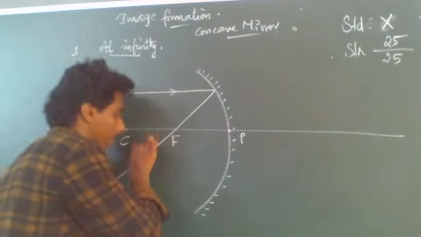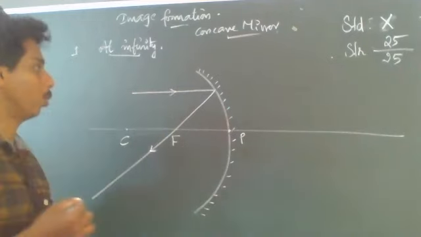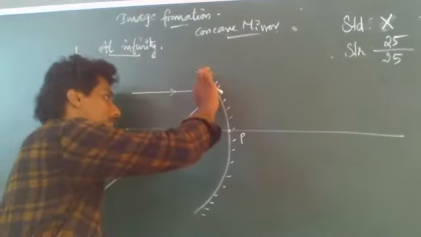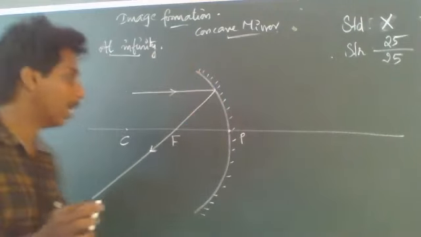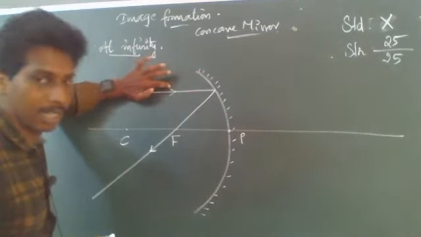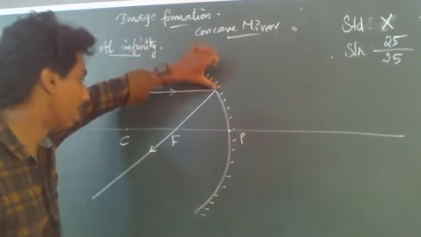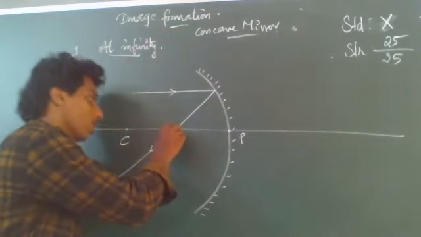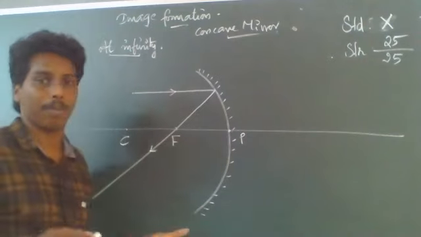That's the first light ray according to the first rule of image formation by a concave mirror.